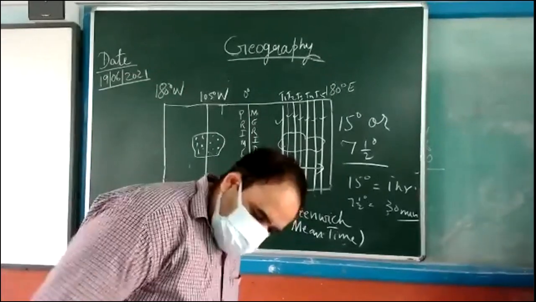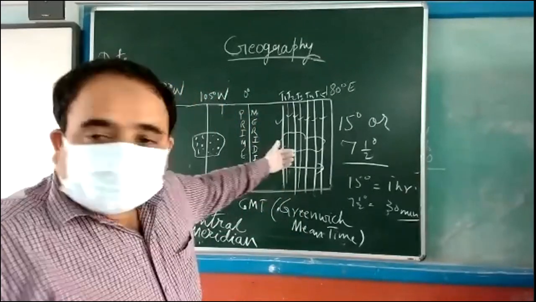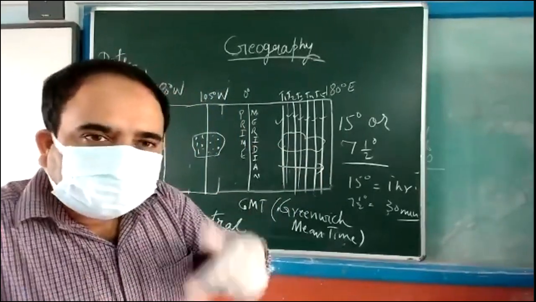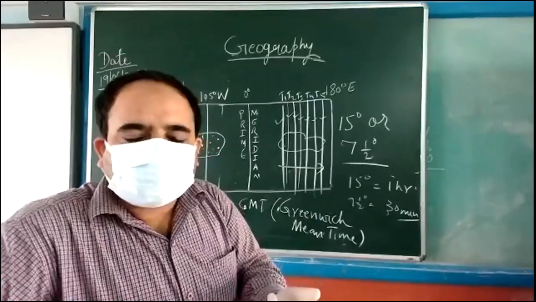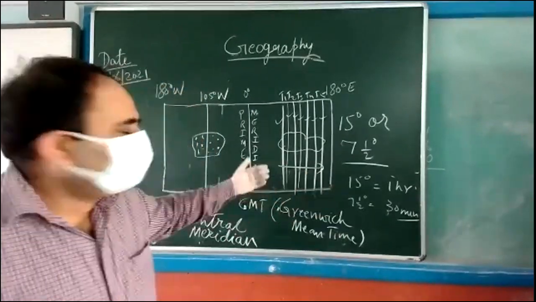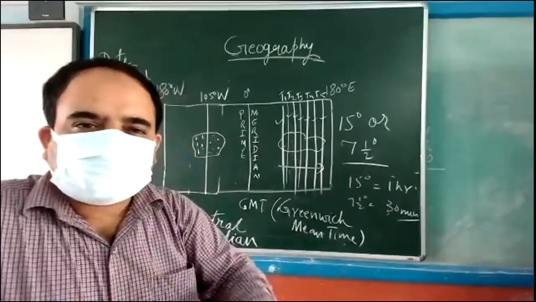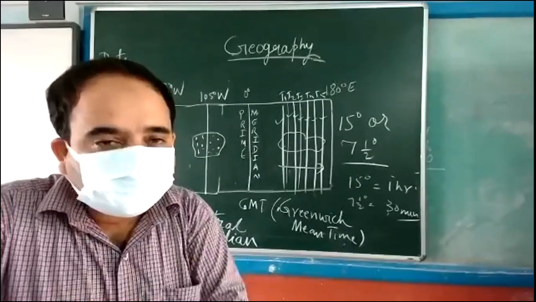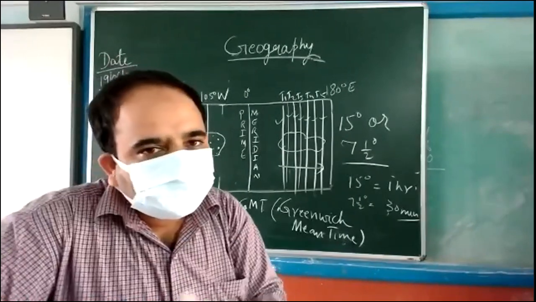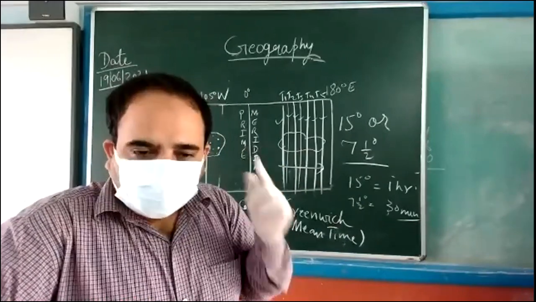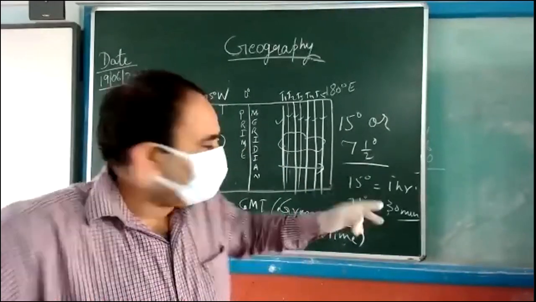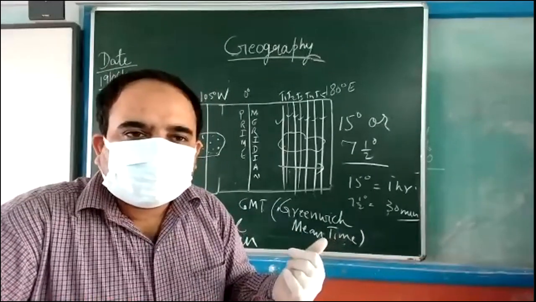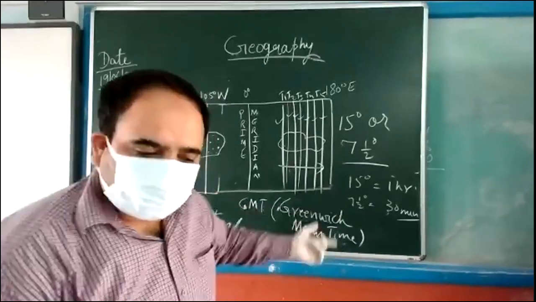from the prime meridian, if you take any place's central meridian in a multiple of 15 or 7.5 degrees, the difference will be like 4 hours, 5 hours, 6 hours, 6.5, 7 or 7.5. This way it will come. Are you able to understand? Like India, how much difference is there between India's and Greenwich time? 5.5 hours, as I told yesterday. I can calculate again.